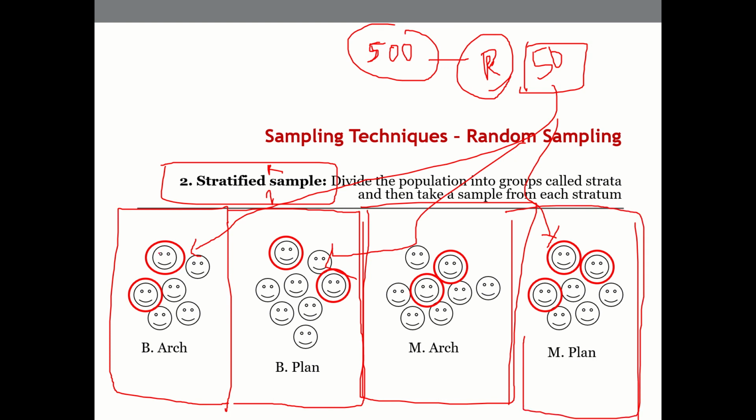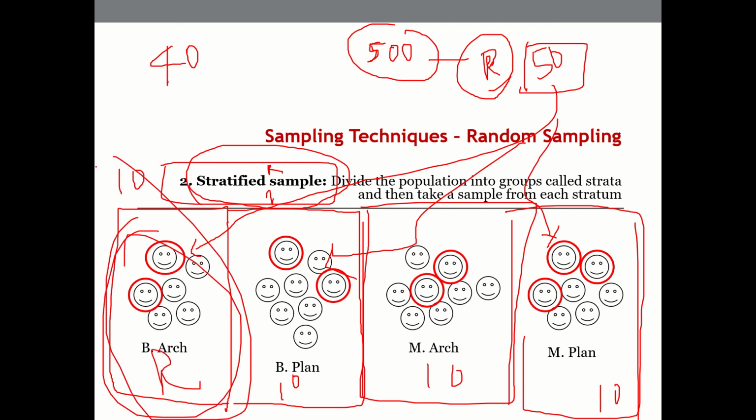So what we do is a stratified random sampling. Let us say we have 4 groups and we want 40 samples, 10 in each. We'll take 10 samples from each group, and these 10 can be chosen by random numbers within that group. That way we have representation from all the types or groups, but it is still random within that subgroup.